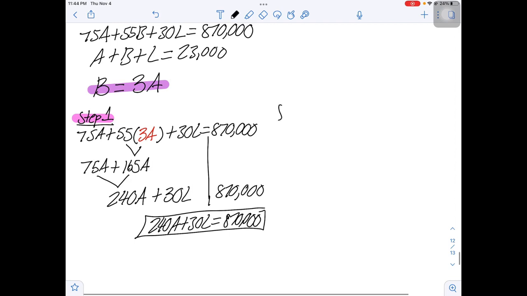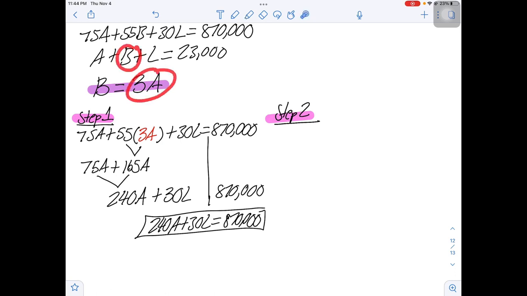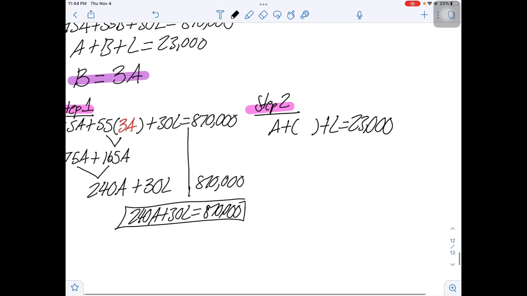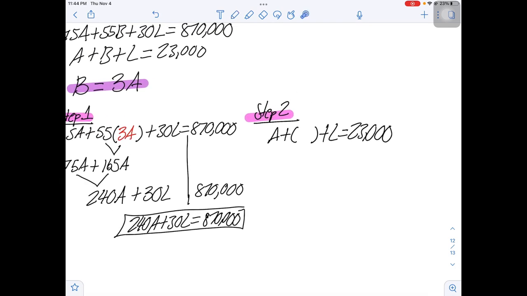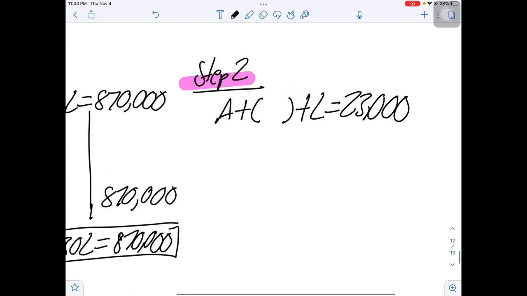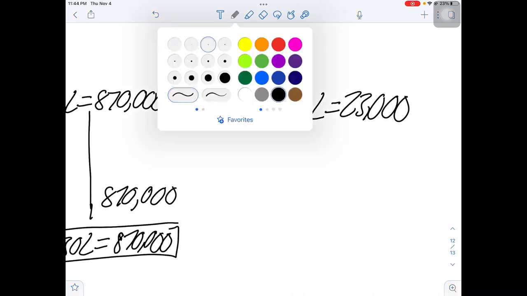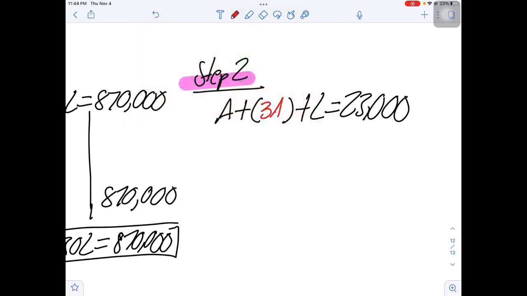Okay, so step 2. Step 2 is we're going to take the second equation now, and we're going to replace B on that one with 3A. So we're going to say A plus B plus L is equal to 23,000. And what goes in there is 3A.